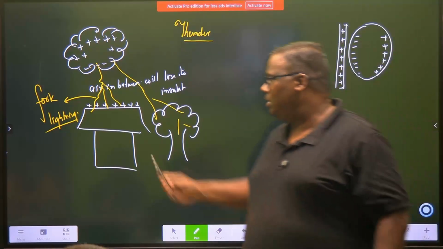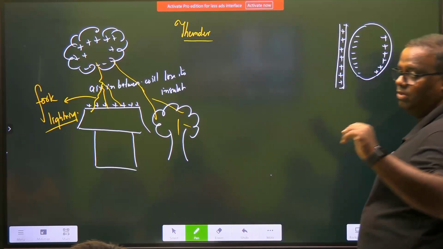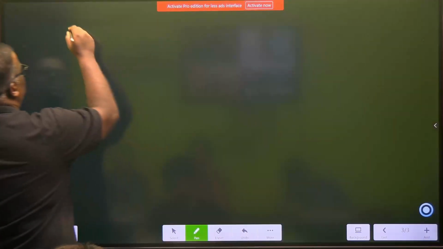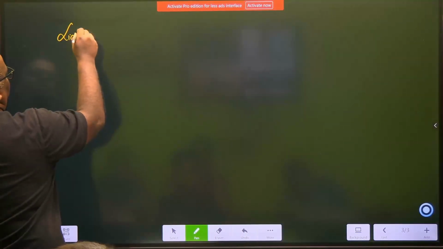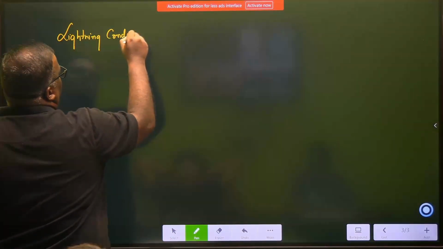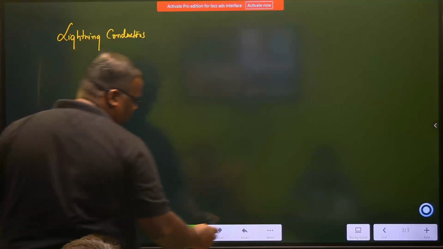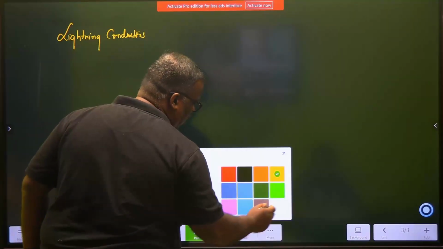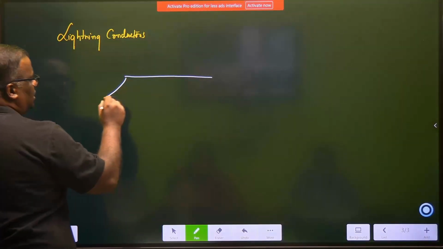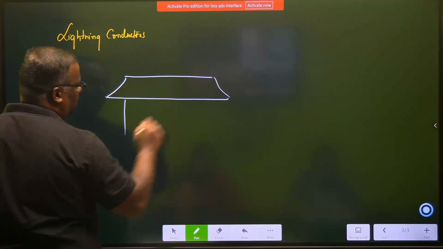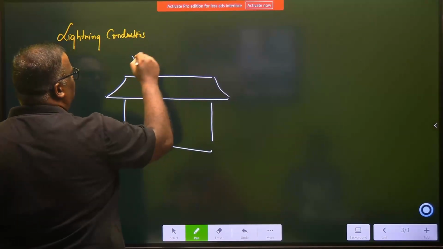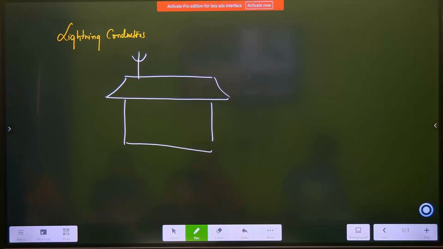Right. So from the perspective of the old course, whoever is studying it, we have a device called a lightning conductor. Lightning conductors are there in every house, every tower. In fact, in old days, if you see cinema theaters and all, any building which is tall will always have something called a lightning conductor. Even in our towers we have a conductor like a trishul, like this, right?